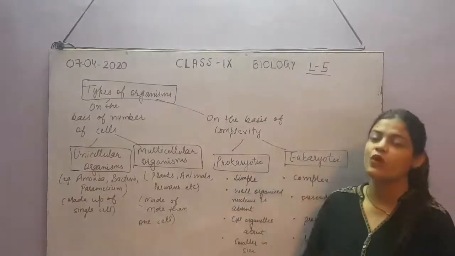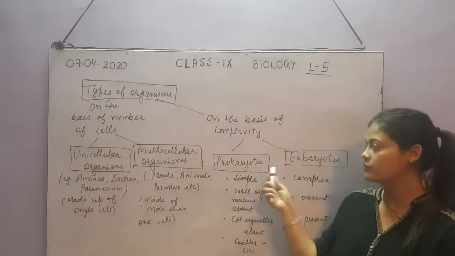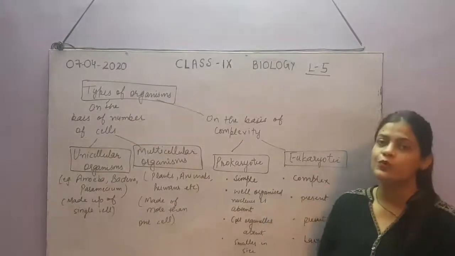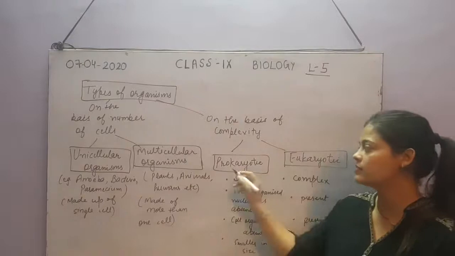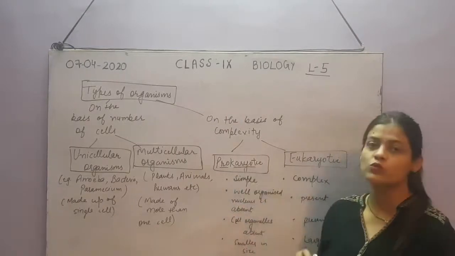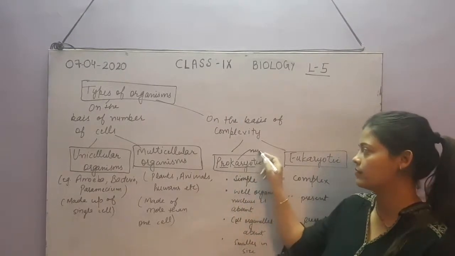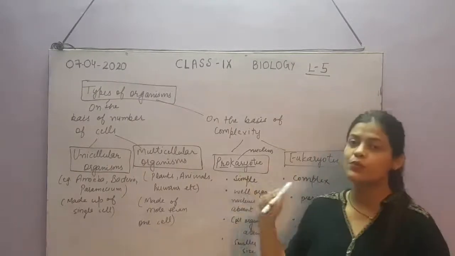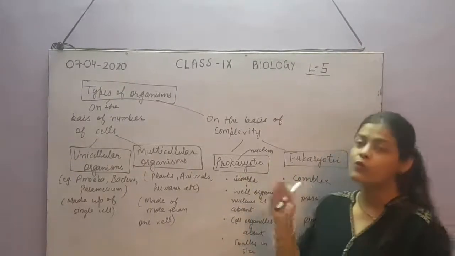Now, on the basis of complexity, we have two types of organisms, prokaryotic and eukaryotic. In prokaryotic, the word karyon is used for nucleus, so prokaryotic means before nucleus.